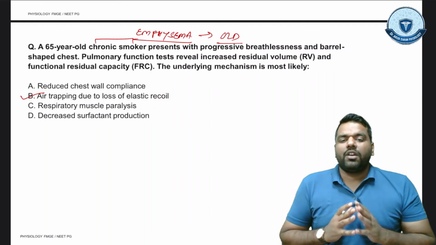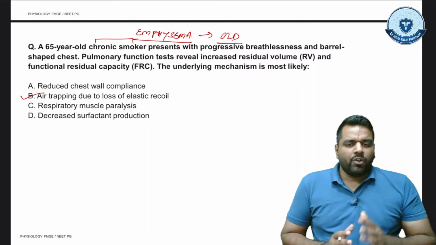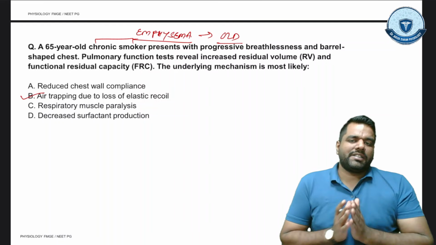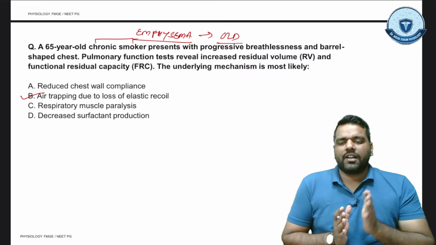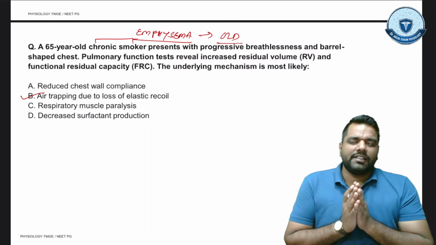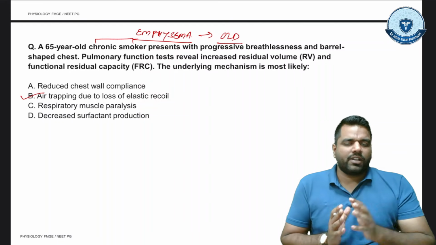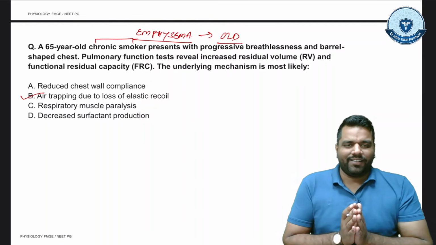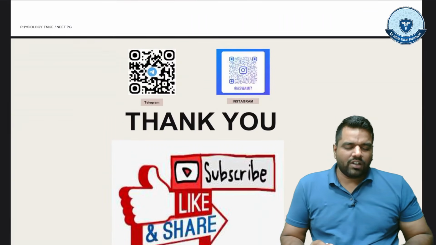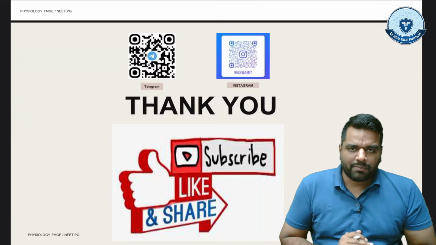So I hope now you can easily understand volume and capacity, and when such questions come in your examination, you can do the proper application, know how to approach them, and answer them properly, right guys? So this is all about lung volume and capacity.